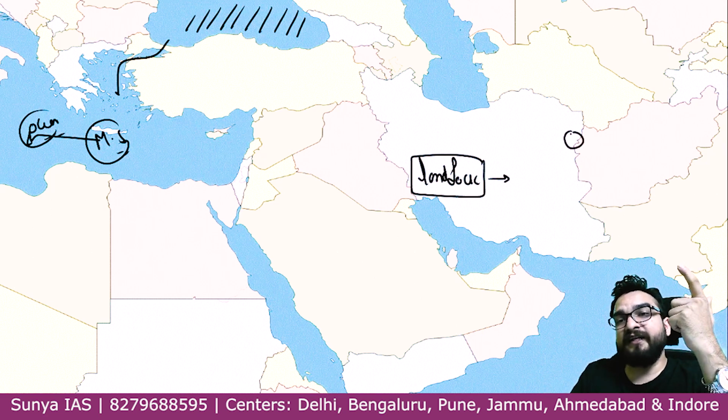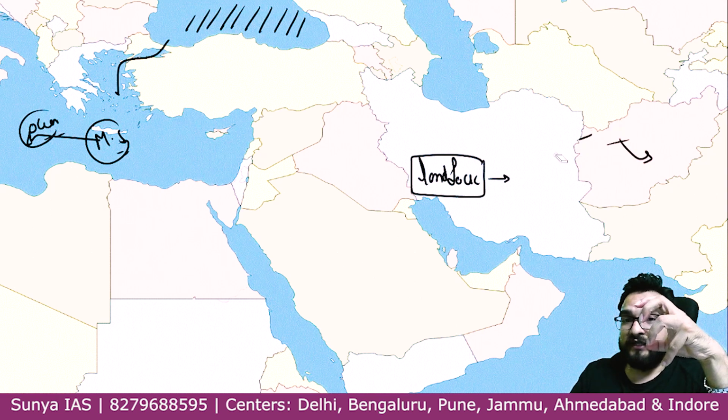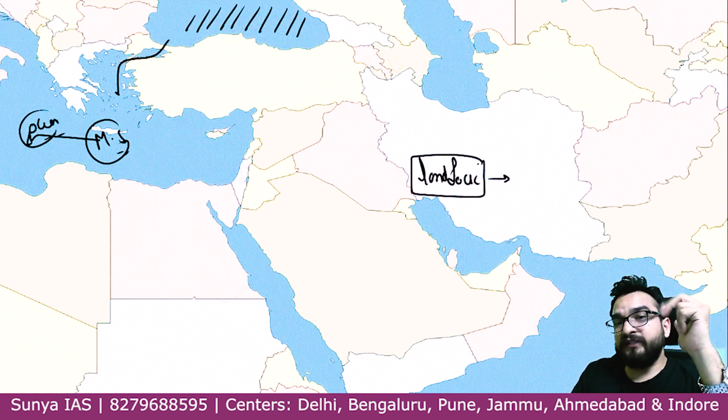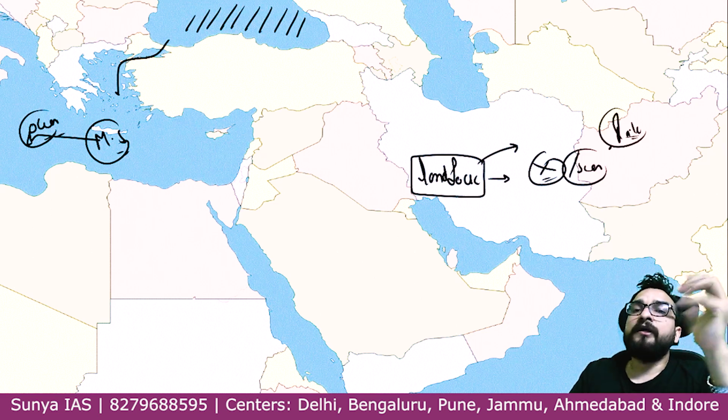So if any country is touching a lake, it will not be considered that this country is not landlocked, right? Because lake is not ocean. Understand? In physical geography, you must be understanding about this also. But landlocked countries are only those countries which do not have access to ocean or seas, guys. Not to lake. If it has access to a lake, then also it can be considered landlocked.